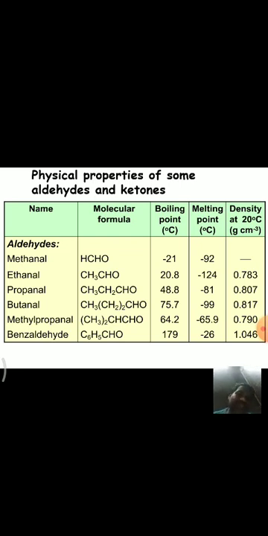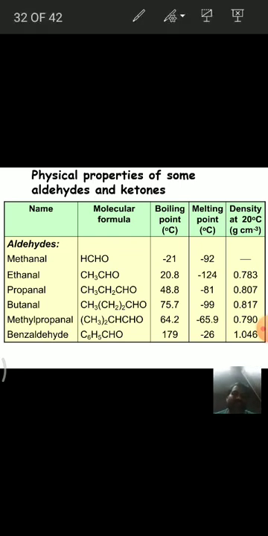While coming to the densities, if you observe the densities of all the aliphatic aldehydes, they are less than 1. That means they are less dense than water. While coming to benzaldehyde, that is an aromatic aldehyde, it is denser than water. That is, aliphatic aldehydes have less density than water, while aromatic aldehydes are more dense than water.